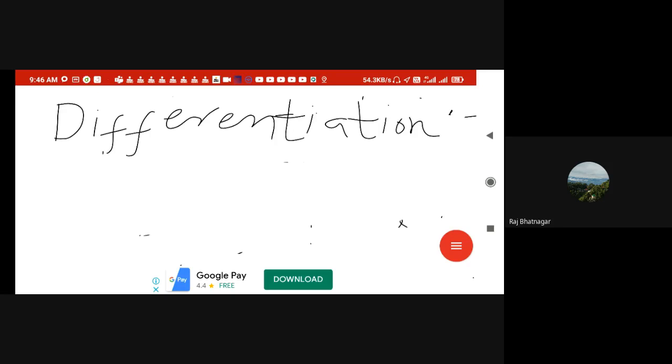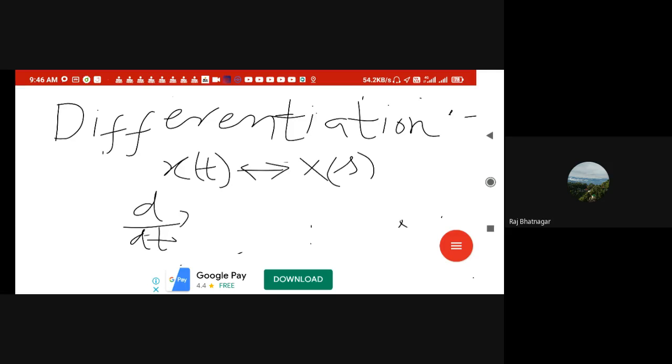So the differentiation property says that if I have x of t with transform X of s, right? What is the transform of d by dt of x of t?